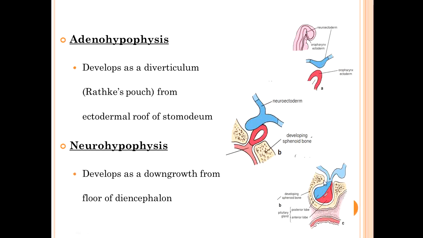Something else comes as a diverticulum from the roof of the developing oral cavity, another name for which is stomodeum, and this forms the adenohypophysis.